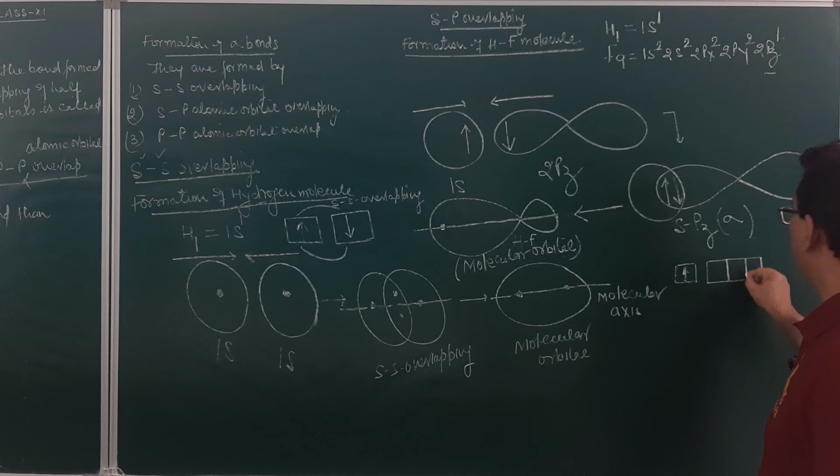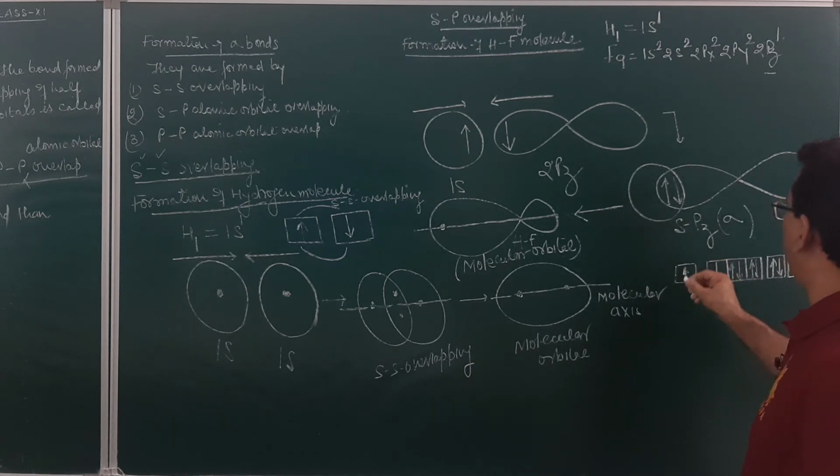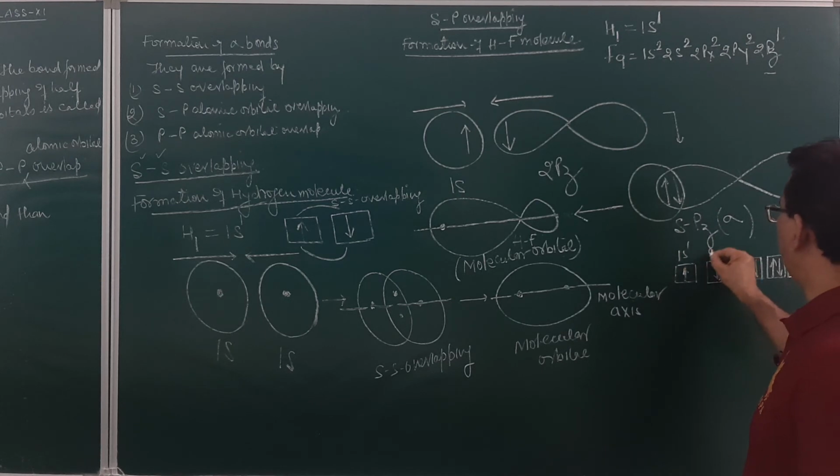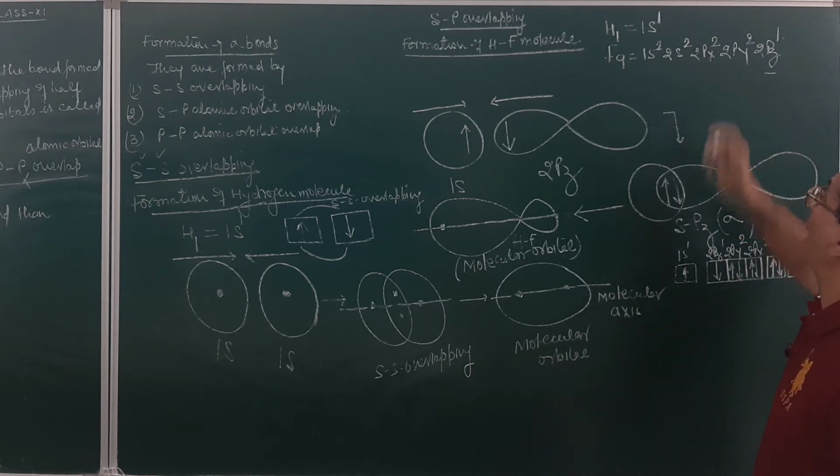It has one electron, this has two electrons, and this again has two electrons. Then the 2s2 orbital, and then the 1s2 orbital. This is which orbital? 1s1. This is 2pz1, 2py2, 2px2. Just look at this configuration. This is 2s2 and this is 1s2.